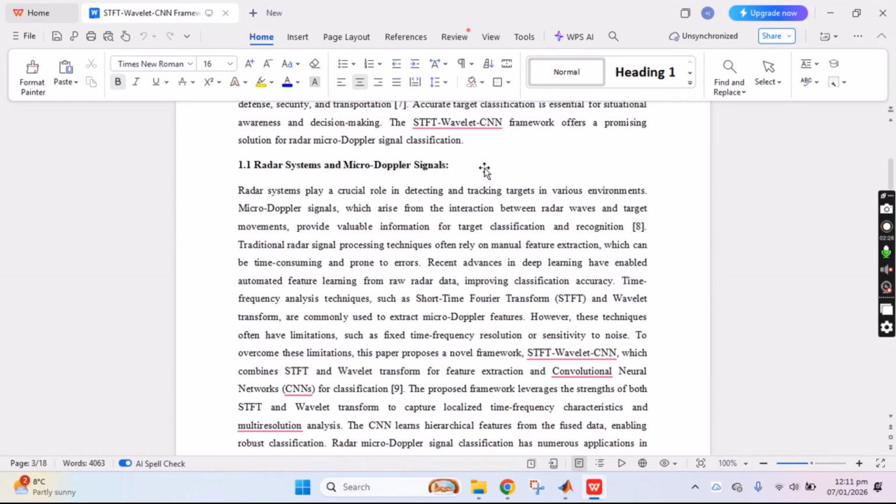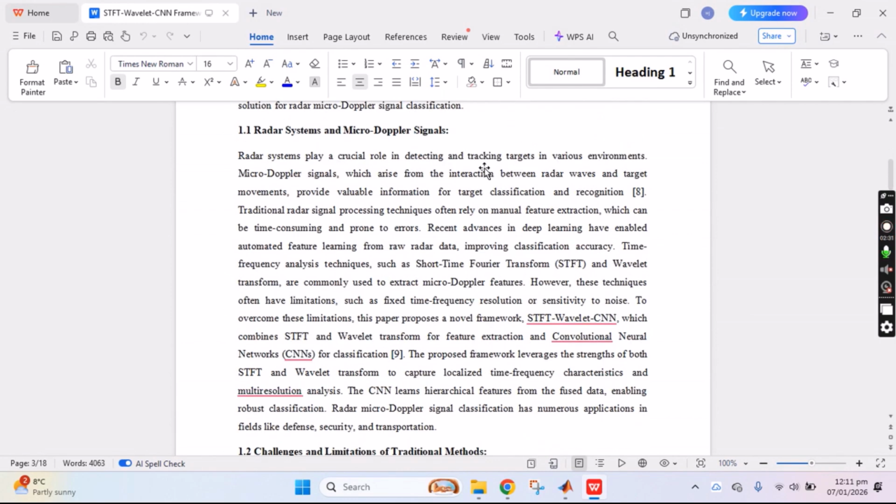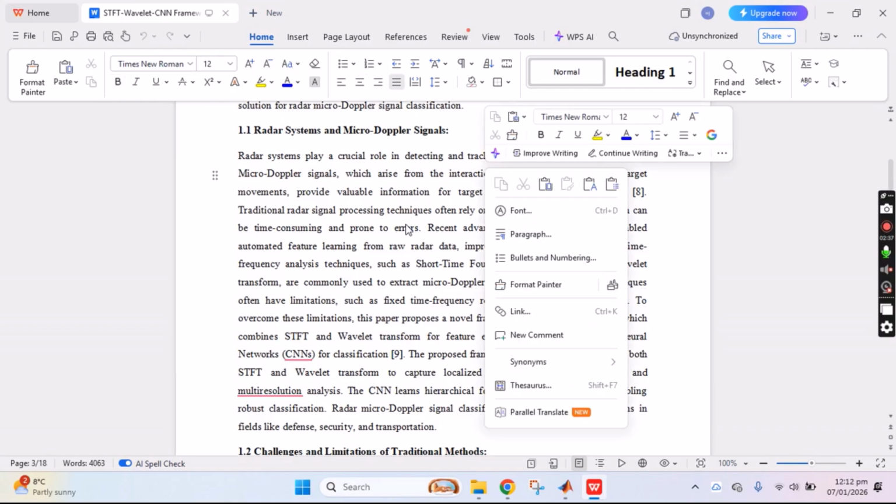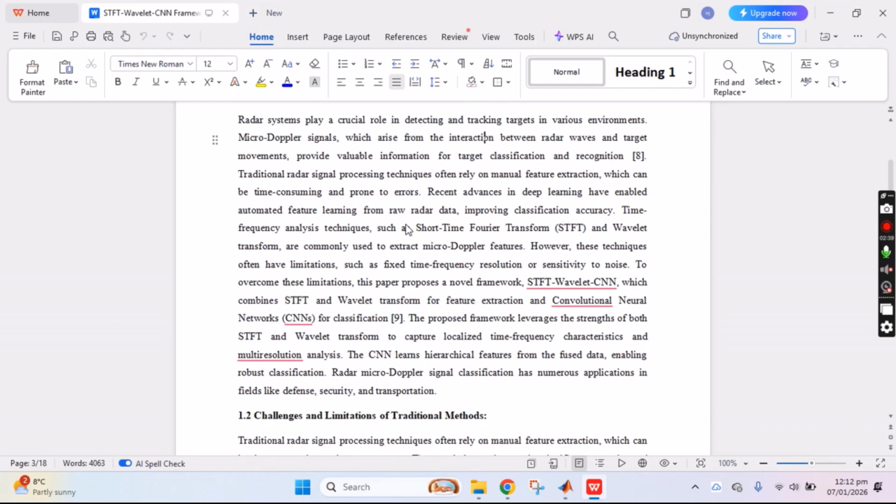So here is the radar system and micro-Doppler signals. Basically, in this paragraph I have explained how deep learning has enabled automated feature learning from raw radar data, improving the classification accuracy. The time frequency analysis techniques such as short-time Fourier transform, which is called STFT, and wavelet transform are commonly used to extract the micro-Doppler features.